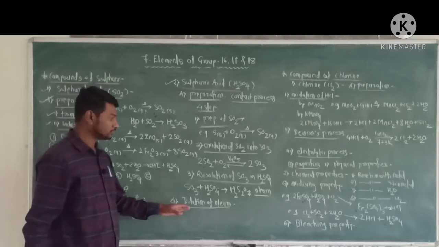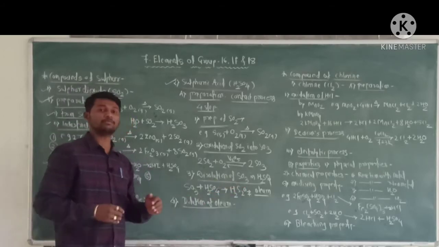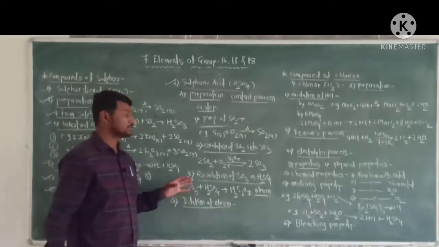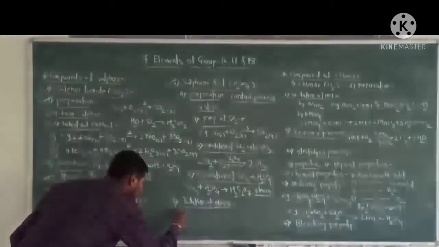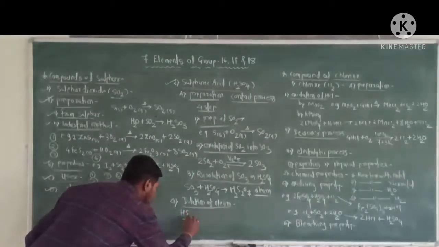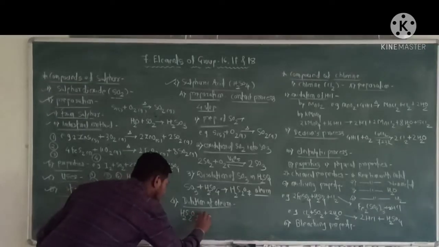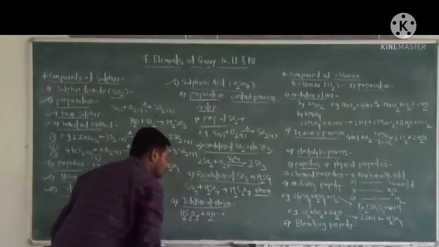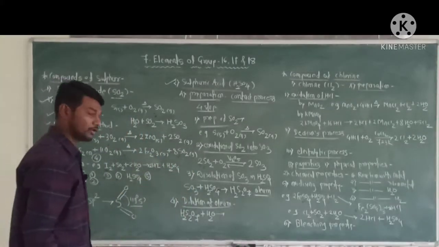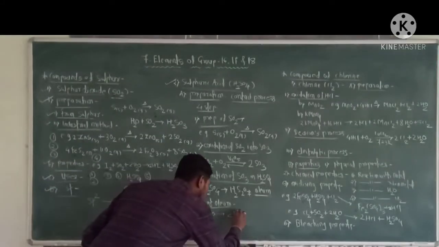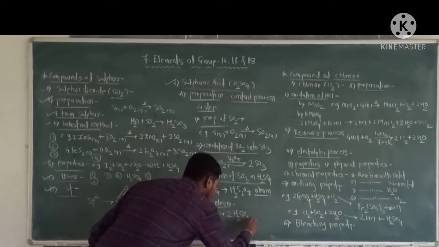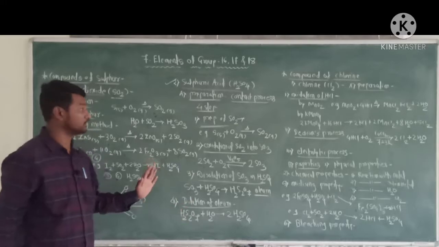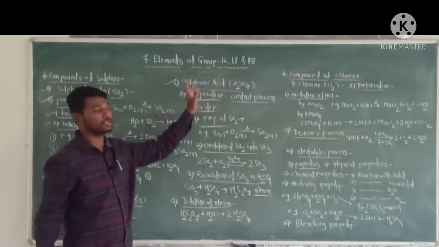In this step, the oleum is diluted by water, that is, the oleum is mixed with water to form sulfuric acid. H2S2O7, that is oleum, is diluted in water to form sulfuric acid, and this is the contact process. This is the preparation of sulfuric acid.